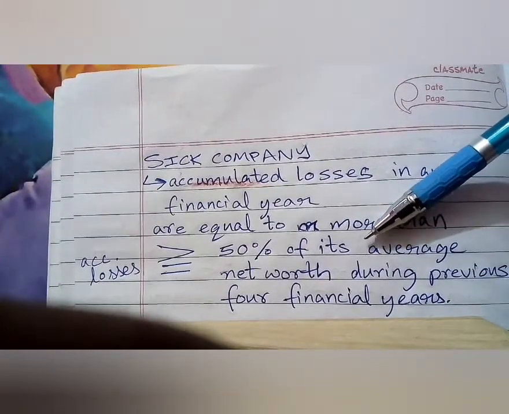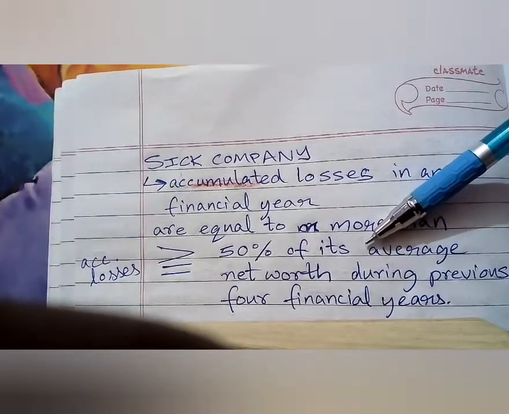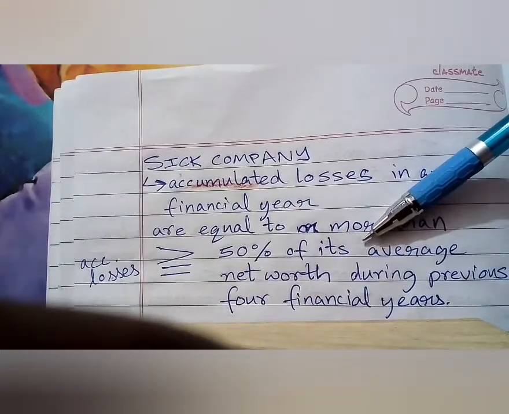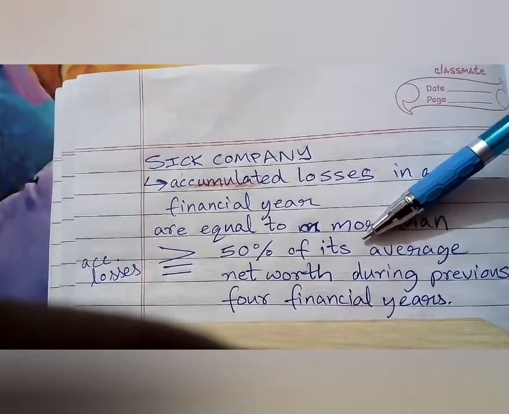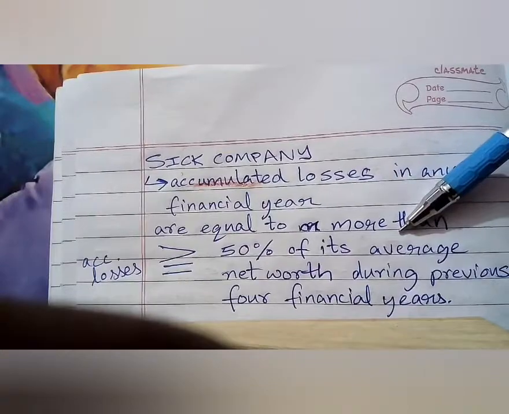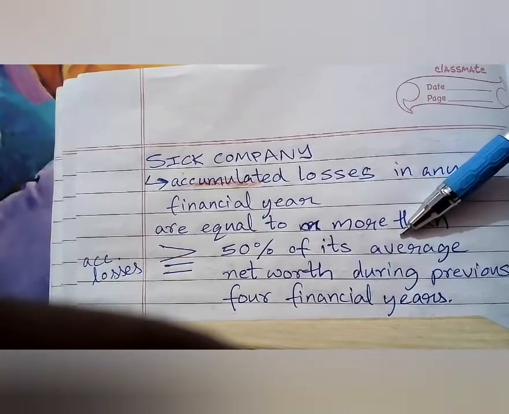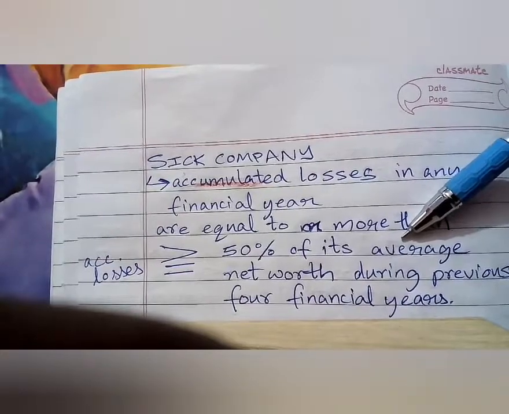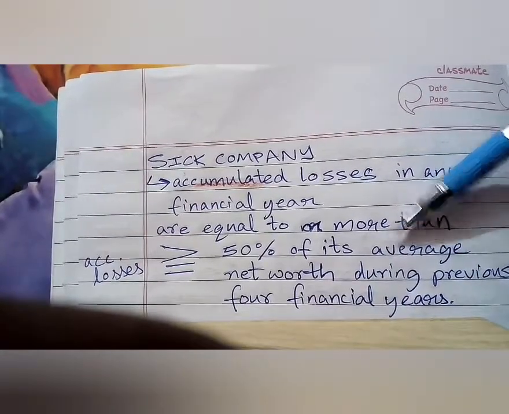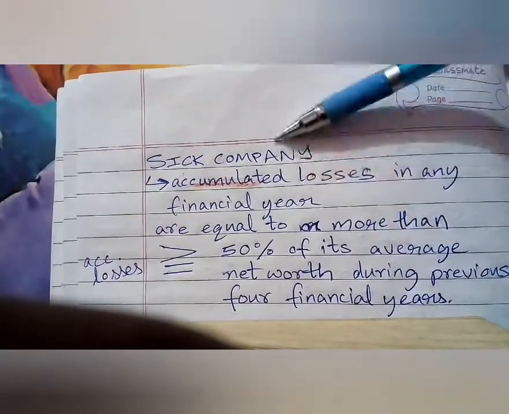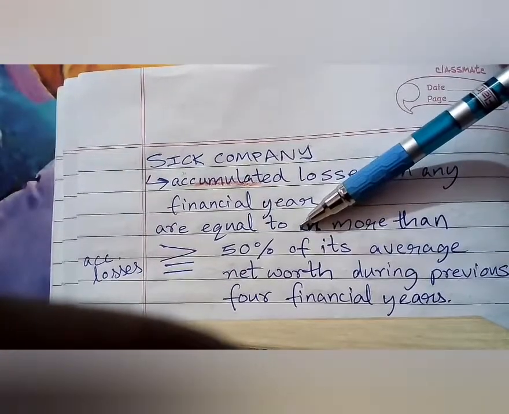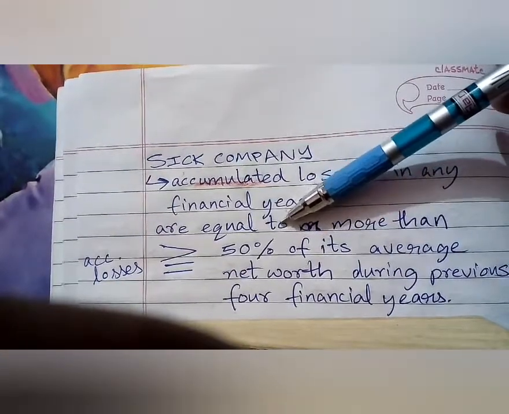Now suppose 50% of it is 2 crore. Suppose the total average net worth is 4 crore. 50% of 4 crore will be obviously half of 4 crore, that is 2 crore. So it means that 2 crore should be less than the accumulated losses.